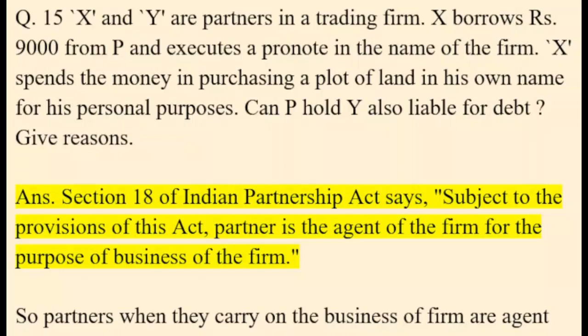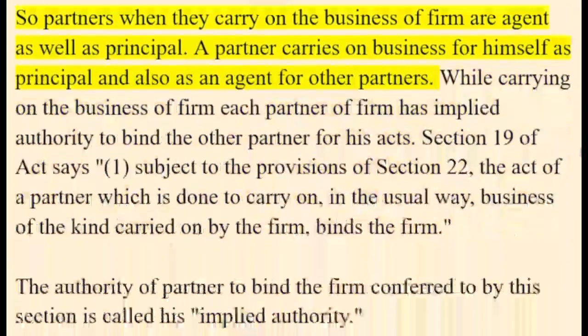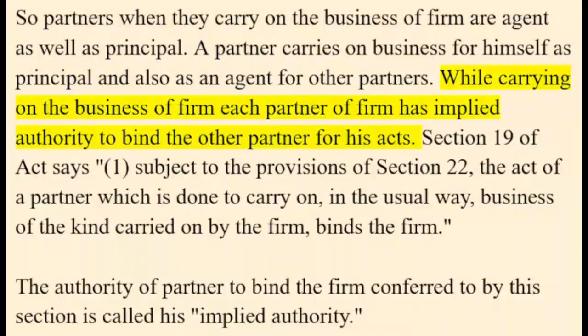So partners when they carry on the business of firm are agent as well as principal. A partner carries on business for himself as principal and also as an agent for other partners. While carrying on the business of firm, each partner of firm has implied authority to bind the other partner for his acts.